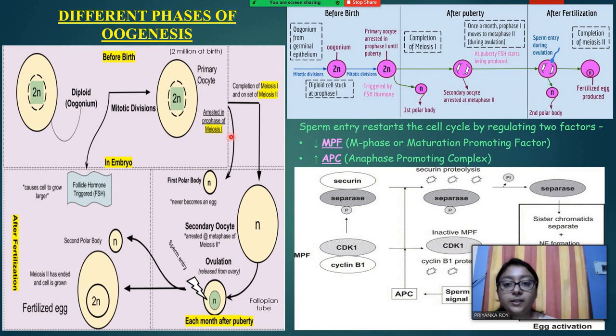Here also you can see the same thing: this first polar body degenerates, it never becomes an egg, and this secondary oocyte which was arrested at metaphase of meiosis 2, after ovulation, when the sperm entry has happened, then only it moves on to the final stage, where the ovum formation is complete, because meiosis 2 was not complete and it was arrested in the metaphase stage. Anaphase comes after sperm entry has occurred. Sperm entry basically triggers this process.